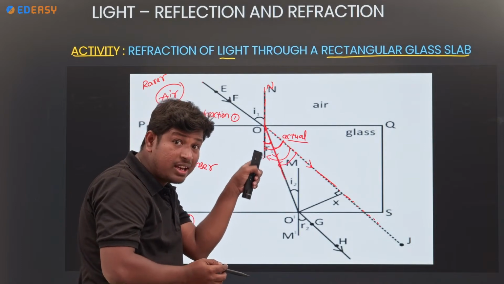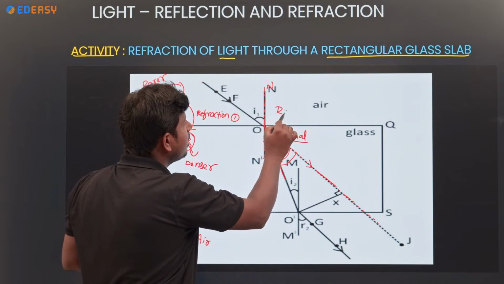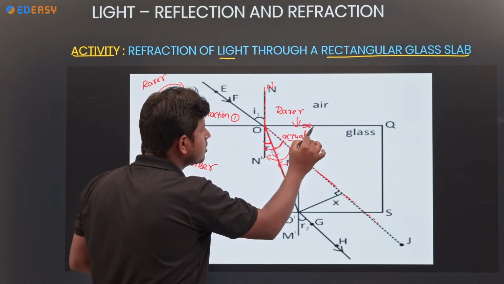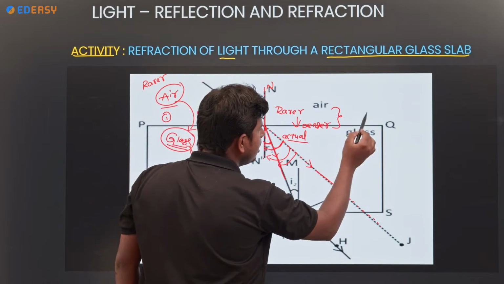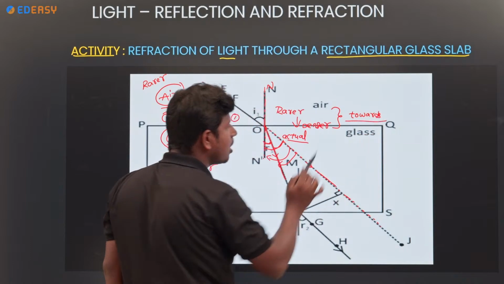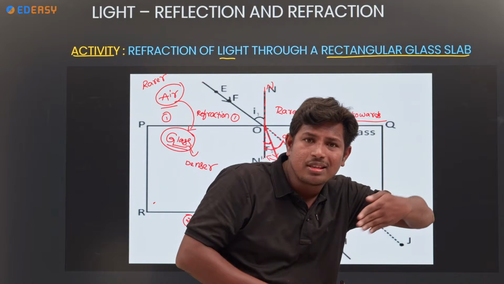Why is it towards the normal? Because light travels from rarer to denser. Remember, when light travels from rarer to denser, it bends towards the normal.